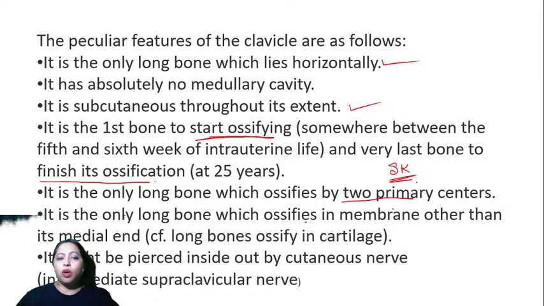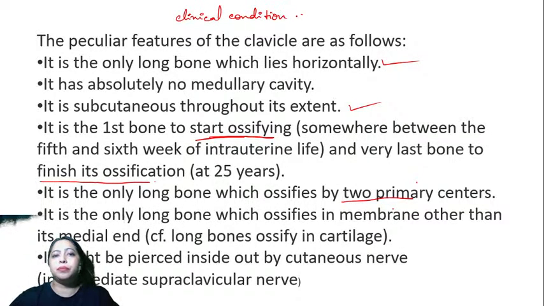Next, it's the only long bone which ossifies in membrane. So it is membranous ossification. What is membranous ossification? Red Tie, what is one clinical condition associated with membranous ossifying bones?